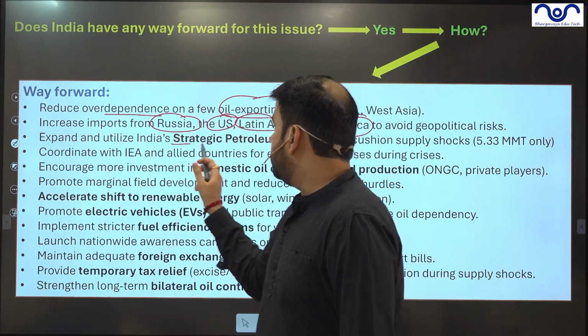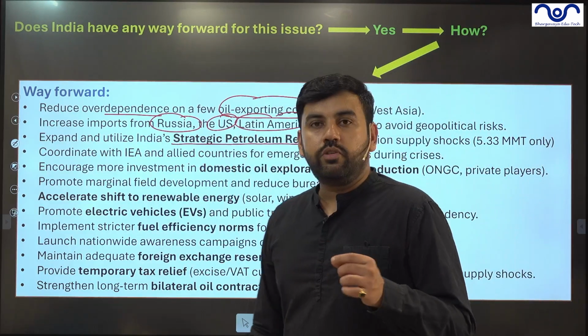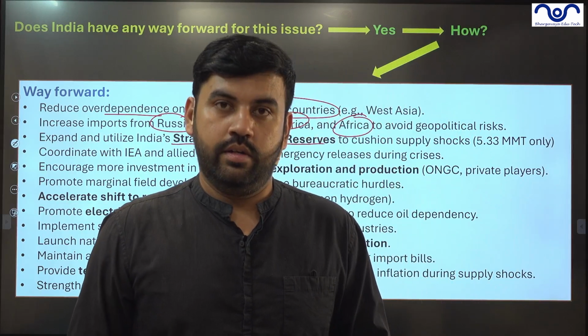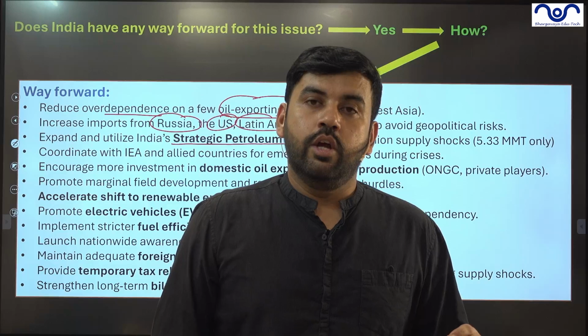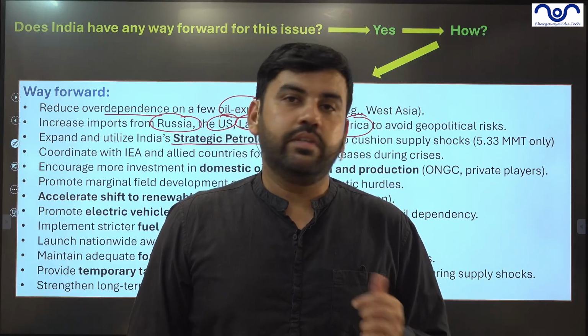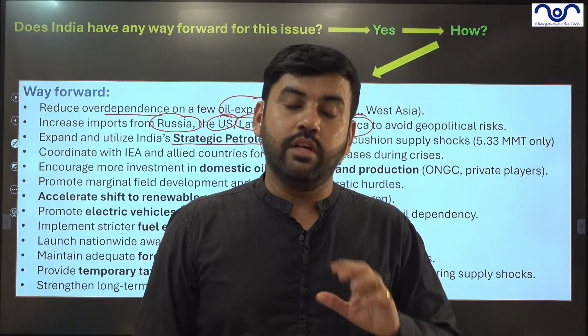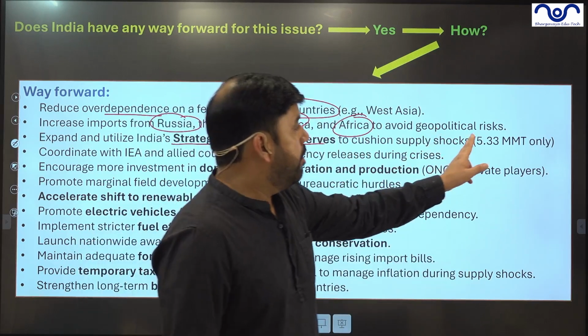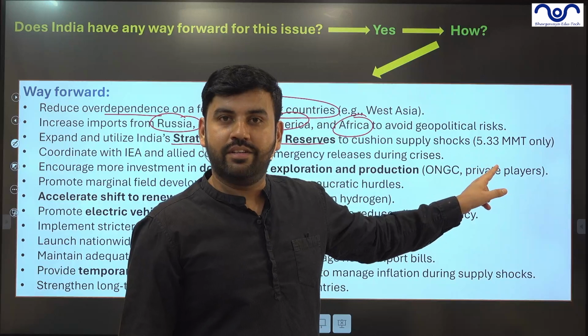Expand and utilize India's strategic petroleum reserve. Strategic petroleum reserves are where extra oil is stored in stone caverns so that it can be used in case of emergency. Whenever there is a supply shock, those oil reserves can be used. India has 5.33 million metric tons.